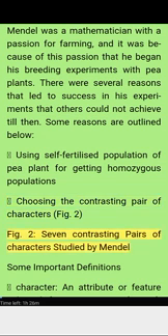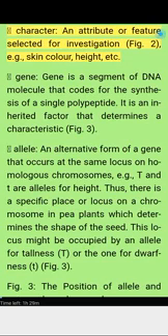Figure 2. Seven contrasting pairs of characters studied by Mendel. Some important definitions. Character: an attribute or feature selected for investigation, e.g., skin color, height, etc. Gene: a segment of DNA molecule that codes for the synthesis of a single polypeptide. It is an inherited factor that determines a characteristic.